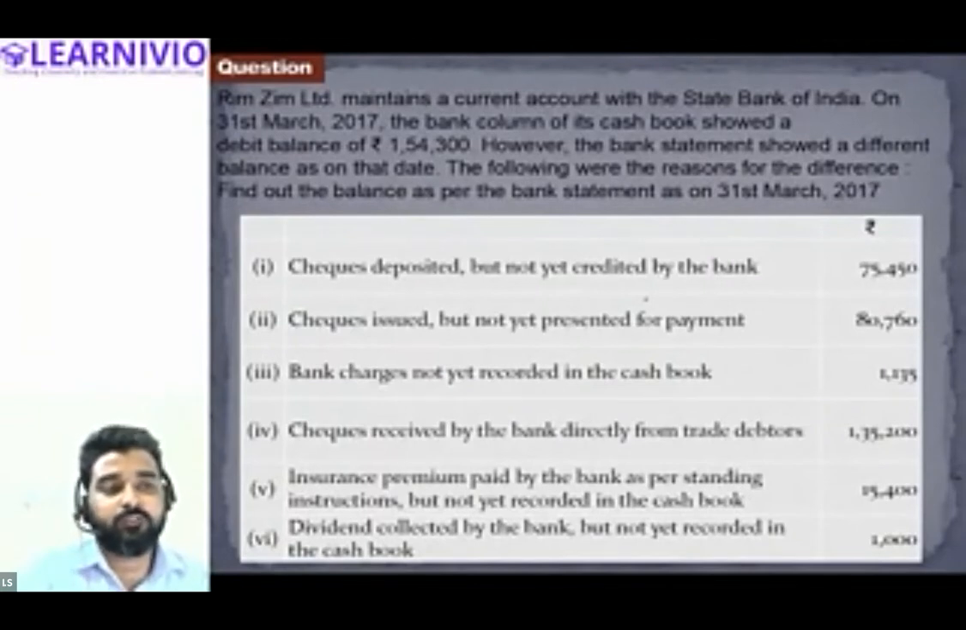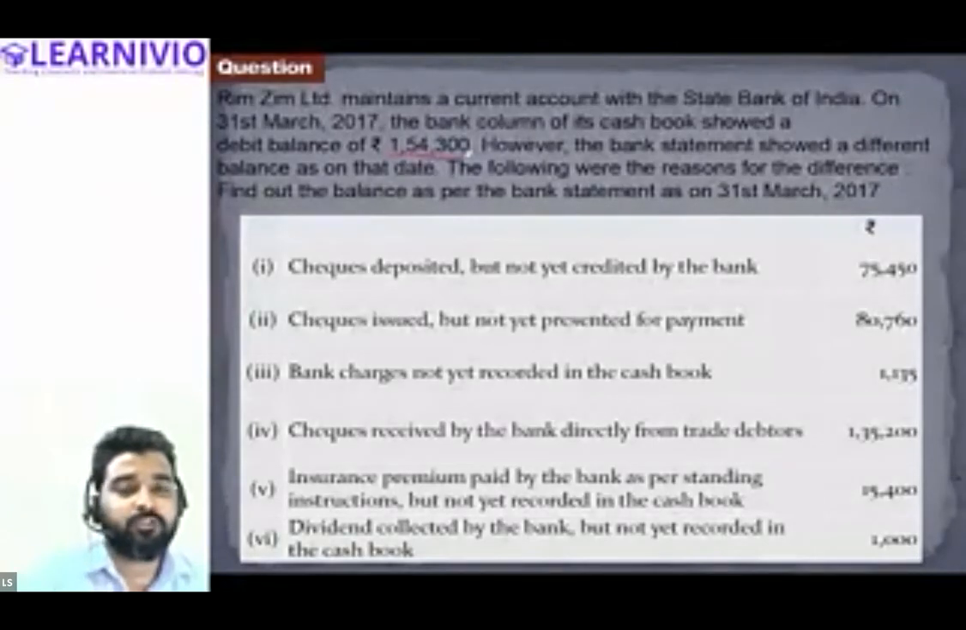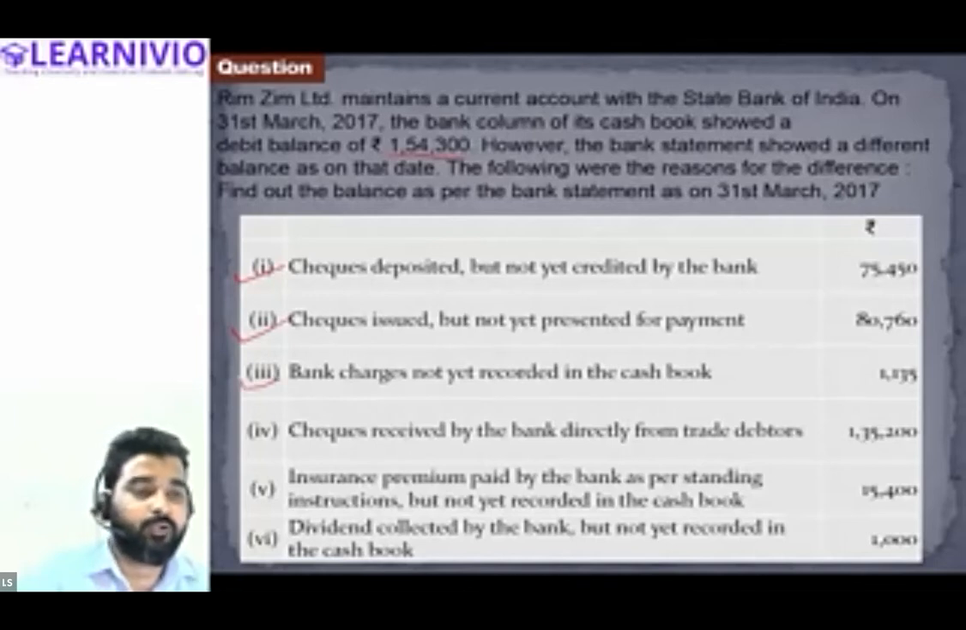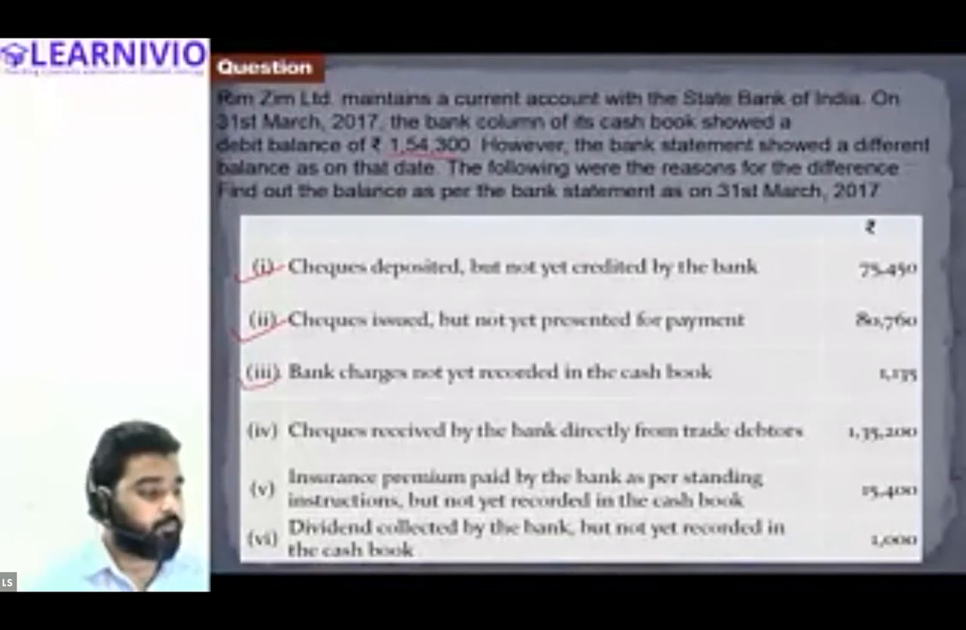The following are the reasons for the differences. Find out the balance as per the bank statement. We are required to find out the balance as per the bank statement. Other than the debit balance of the cash book, we are provided with other transactions as well. Cheque deposited but not yet credited by the bank. Cheque issued but not yet presented. All of the transactions are required to be recorded on the bank reconciliation statement. So guys, just prepare the format of the bank statement.